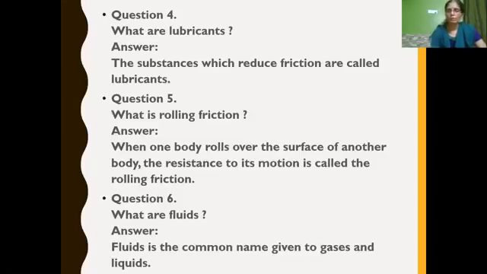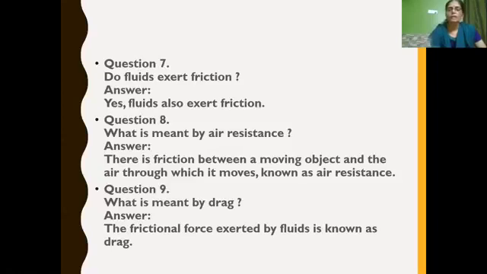What are fluids? The substances which flow, that is both gases and liquids flow. So fluid is a common name for both liquids as well as gases. Next, do fluids exert friction? Yes, fluids exert friction. Fluid includes both liquids and gases, so both liquids and gases exert friction.